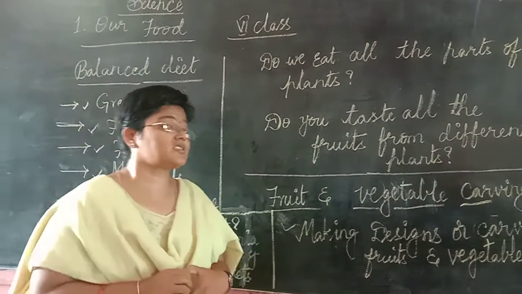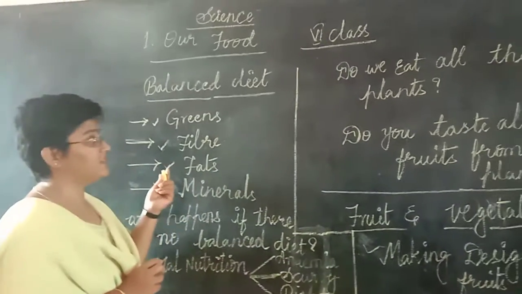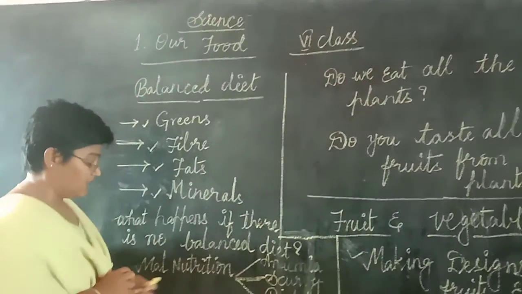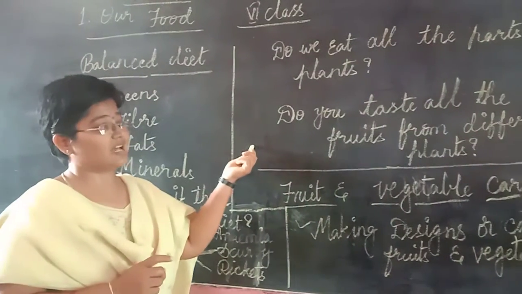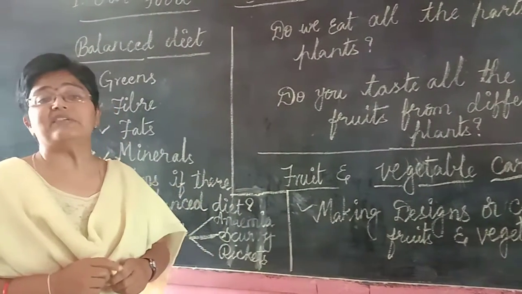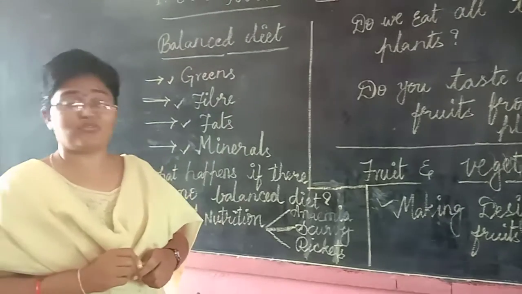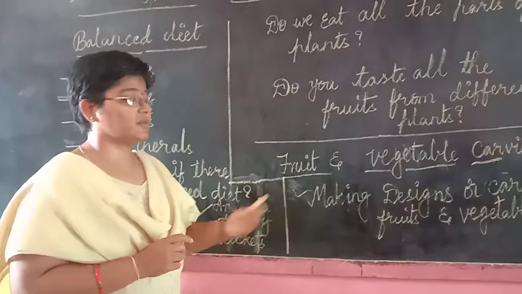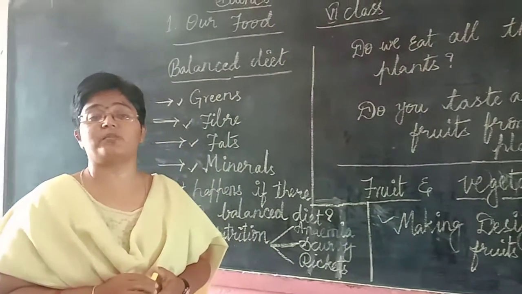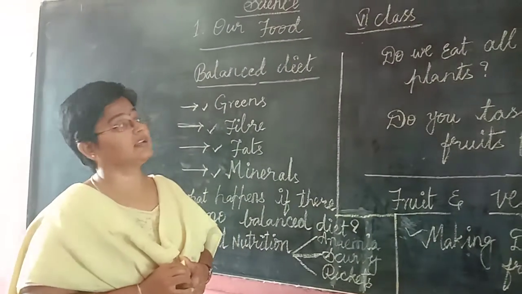So is it clear, children? Today we have discussed balanced diet and malnutrition, and finally different parts of plants, as well as not eating different varieties of fruits which are to be seen on any plant, and fruit and vegetable carving. These are the topics we have covered in our food lesson for this day.